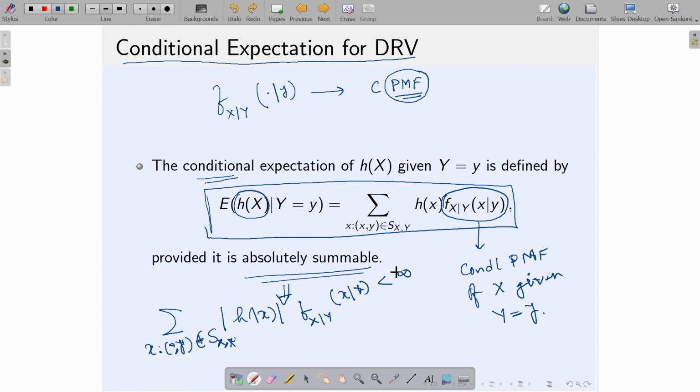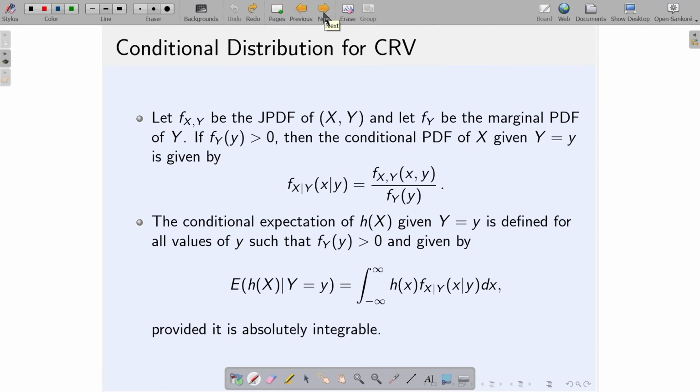So, let us now proceed to the continuous random vector. In the case of the continuous random vector, the conditional PDF, the probability density function of x given y equals y, is defined by this expression.